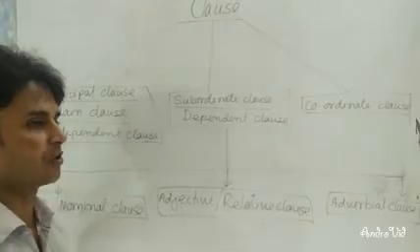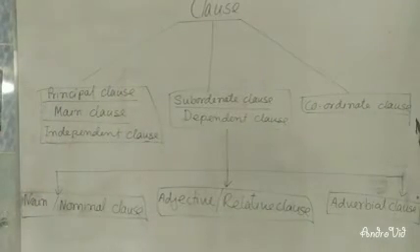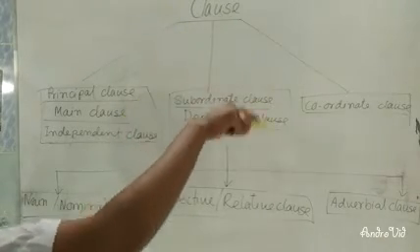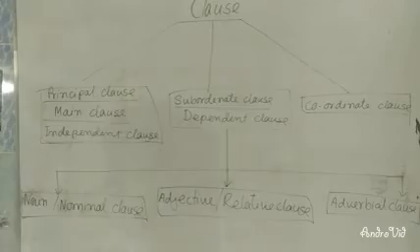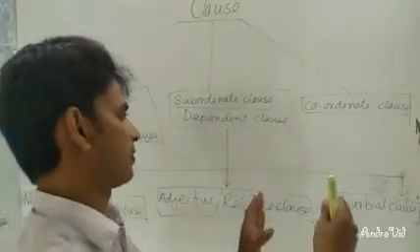An adverbial clause is a clause which works as an adverb. Dear learners, I hope you have understood the classifications and the principal clause. Next day I will try to give you more examples on noun clause, adjective clause, and adverbial clause.